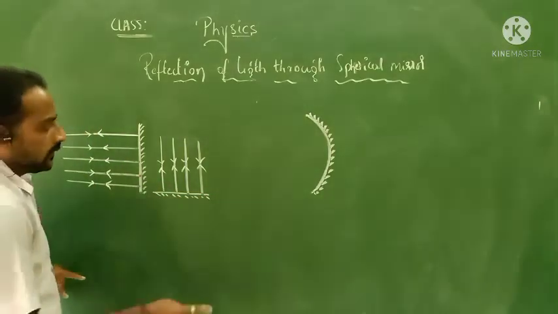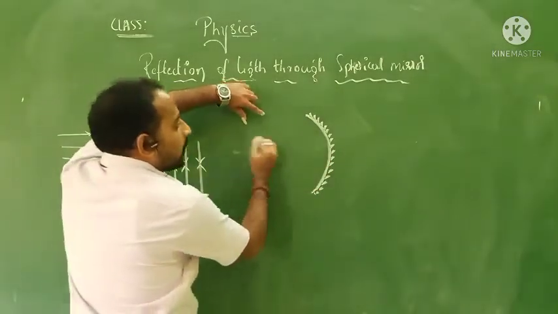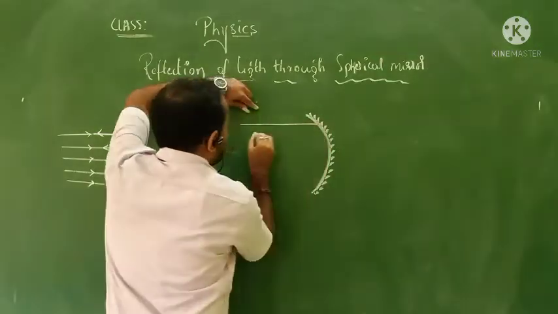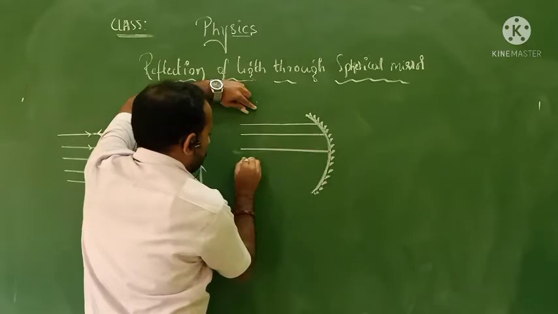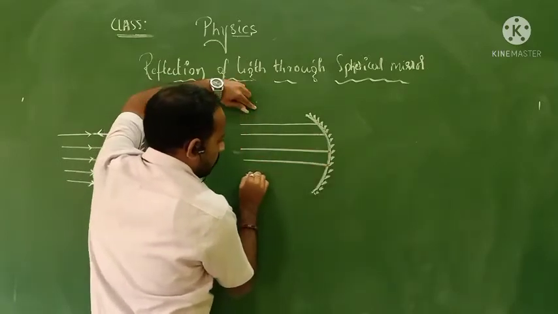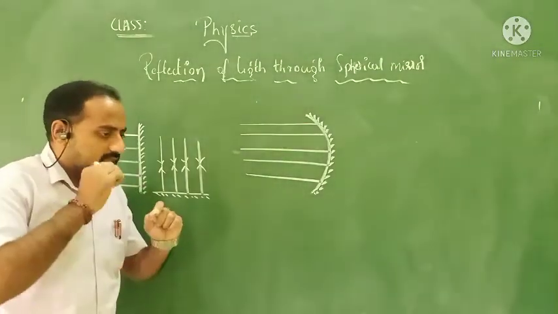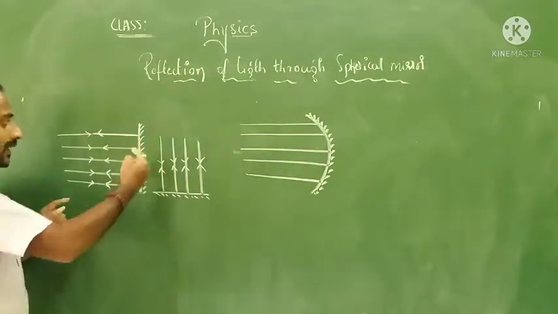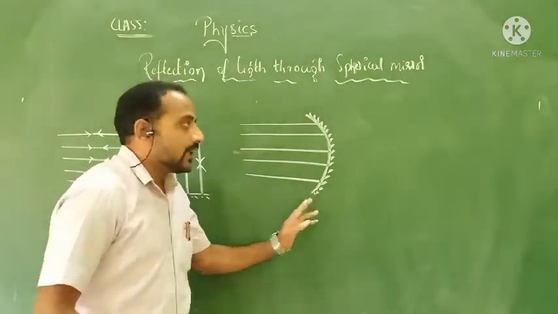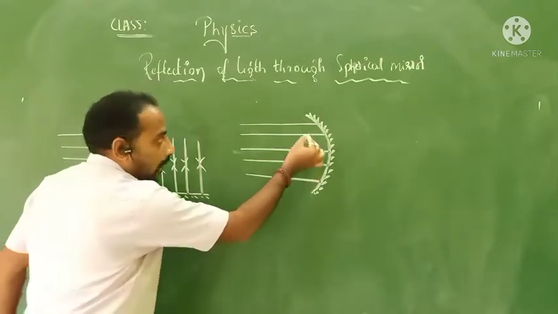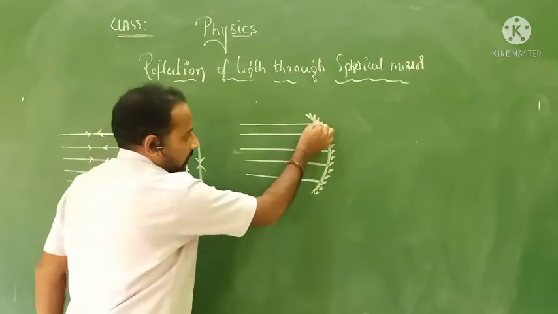Again, I send a beam of light rays to this. Now what will happen? Will the same light rays get back in the same direction? No, not at all, because it's bent now. So now the light rays change their directions.